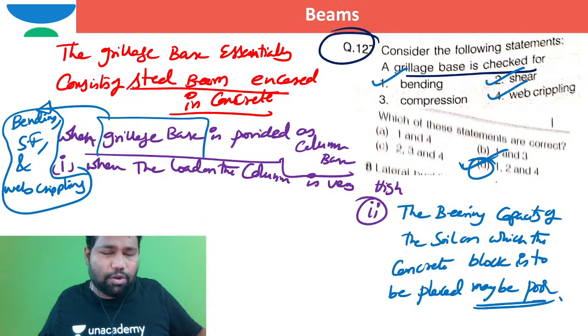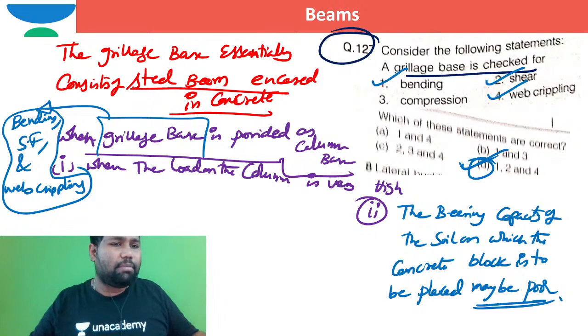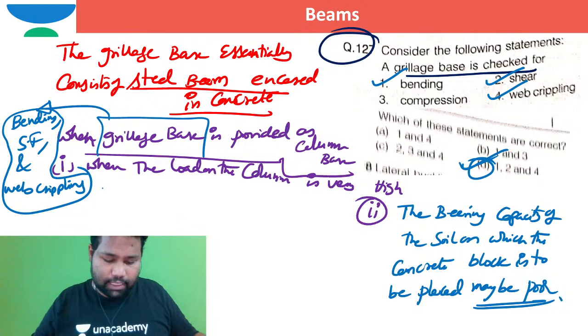You need to treat it just like a beam only. And in a beam, these are the failure modes: bending, shear force, and web crippling. Those things generally we will check. Yes, design for bending is the better way, right?